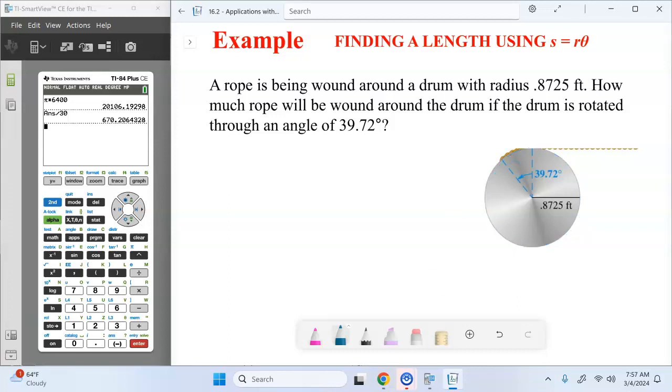So we have to think about what we know and what we don't know. What do we know? What's my radius? 0.8725 feet. Okay. What else?